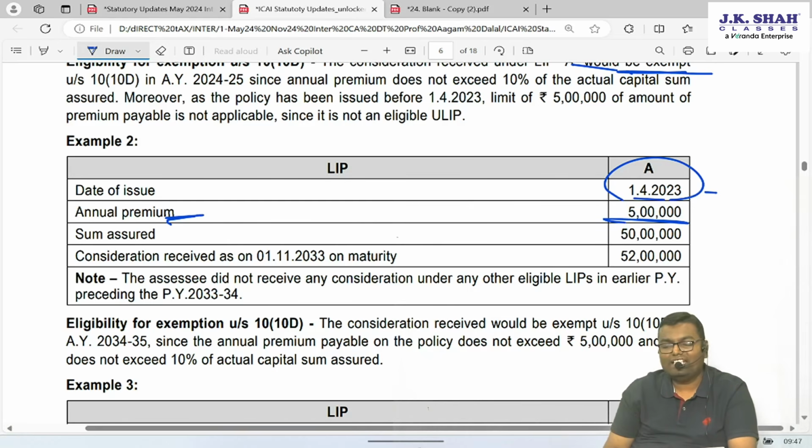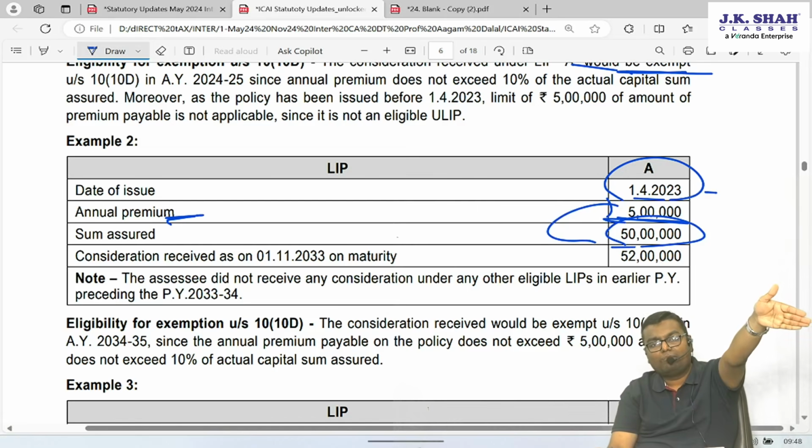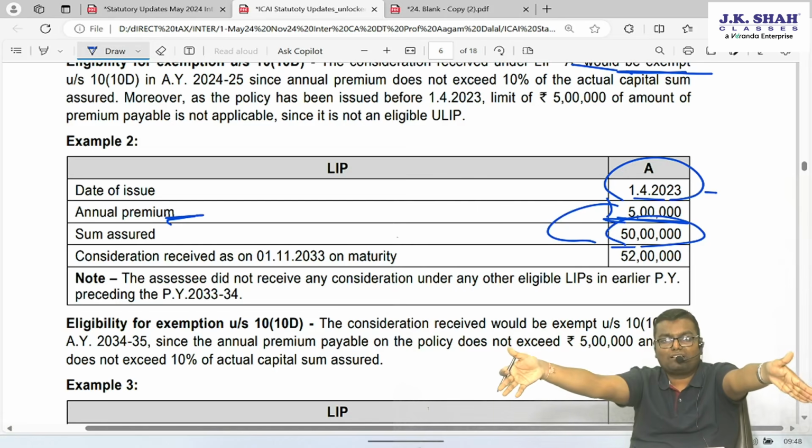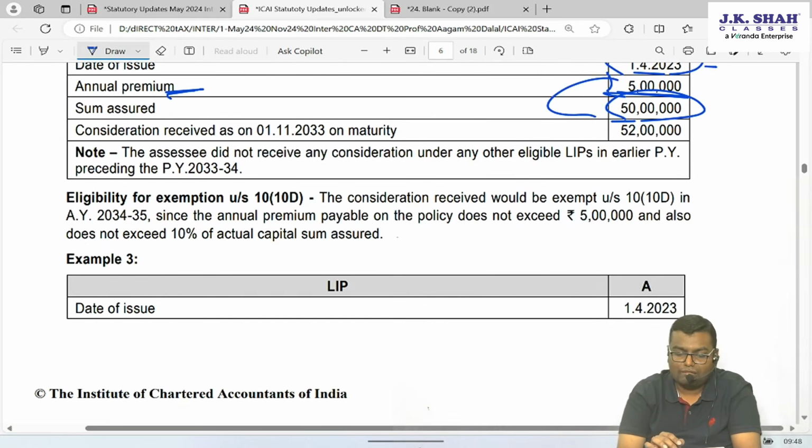Then can I say it will not be taxable as per that 5 lakh wala rule? Then we have to see the rule of 10% of sum assured. Sum assured is 50 lakh. Premium paid is exactly 10% of sum assured, not more than that. Premium is not more than 5 lakh. Sum assured is not more than 10%. Policy will be what? Exempt. Maturity, whenever you will receive maturity, it will be exempt.